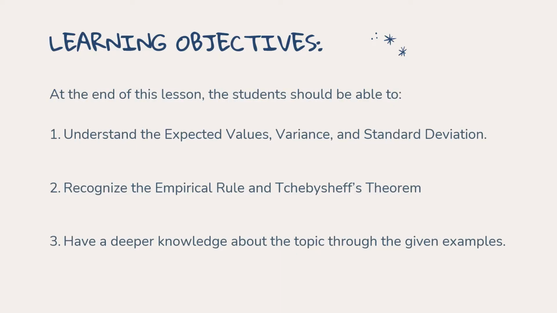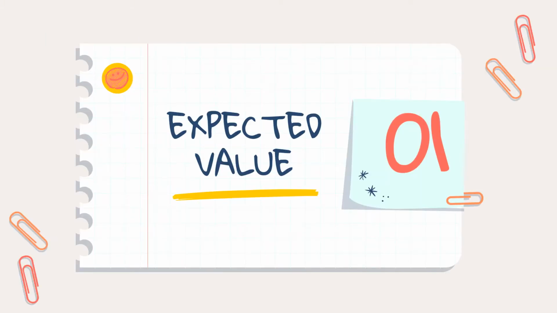The learning objectives. At the end of this lesson, the student should be able to: first, understand the expected values, variance, and standard deviation. Second, recognize the empirical rule and Chebyshev's theorem. And third, have a deeper knowledge about the topic through the given examples. So now, let us start the discussion with the concept of the expected value.